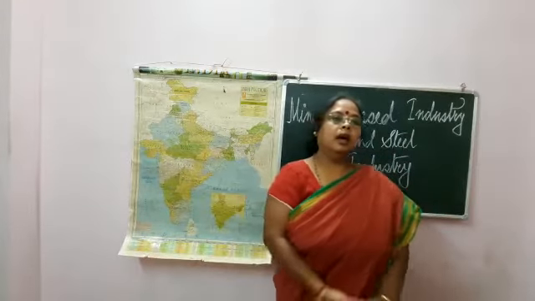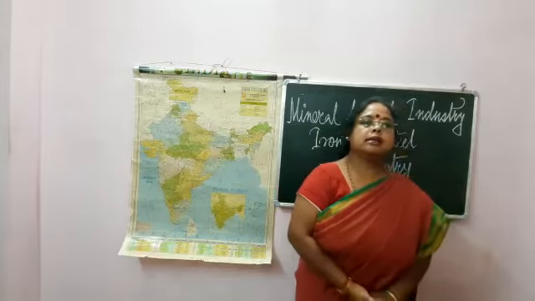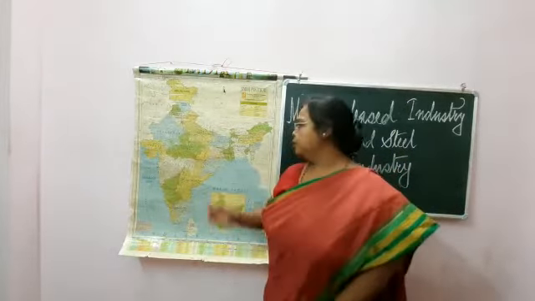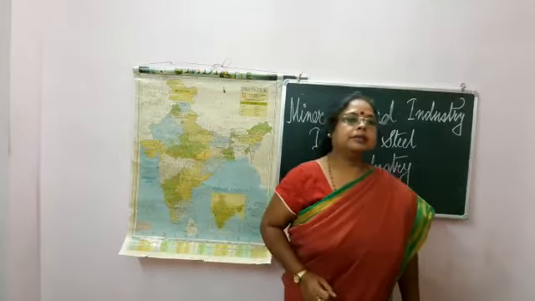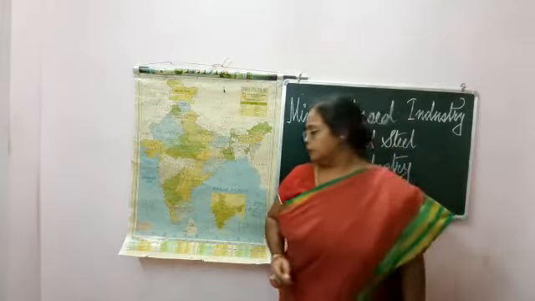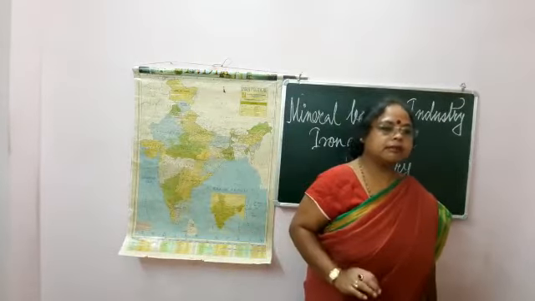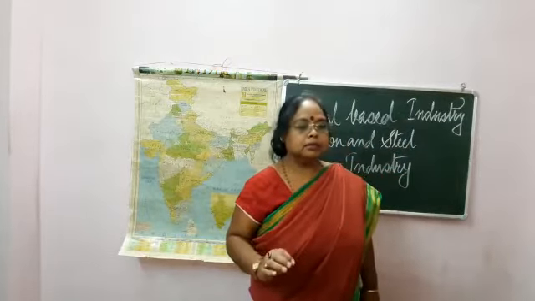And then Indian Iron and Steel Company in Burnpur in West Bengal, and Salem Steel Plant in Salem in Tamil Nadu. So these are the places where we have the iron and steel plants.